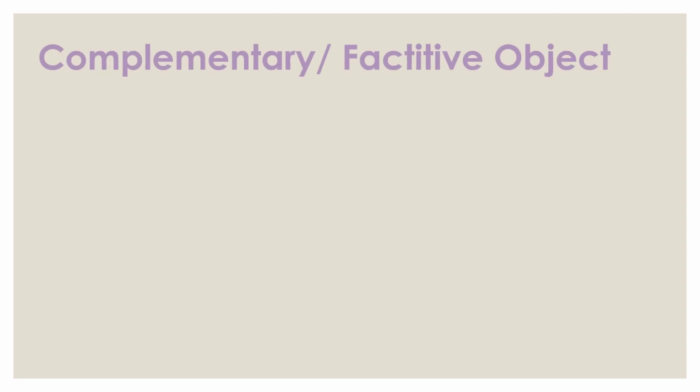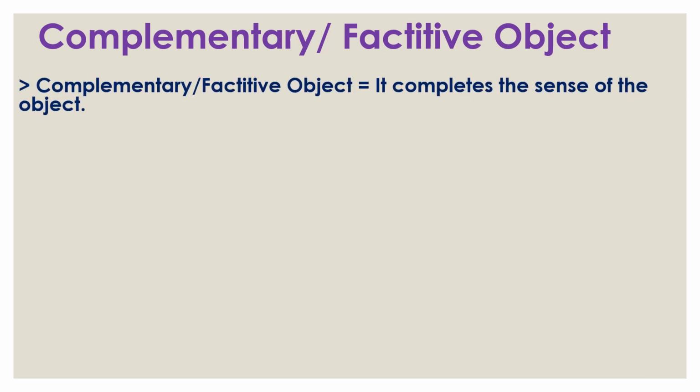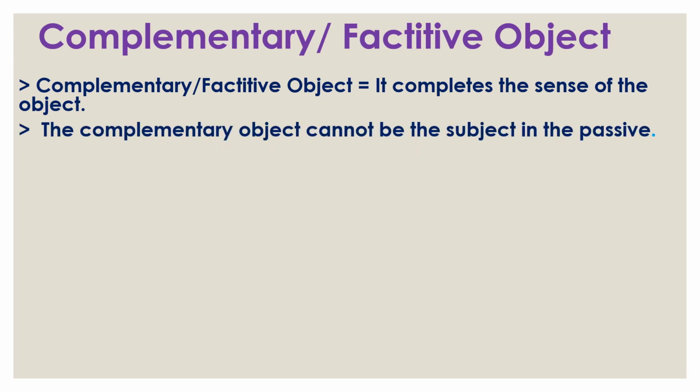Now, we'll discuss voice change for complementary or factitive objects. Now, the question is: what is a complementary or factitive object? It completes the sense of the object. So, the word that completes the sense of the object is called a complementary or factitive object. The complementary object cannot be the subject in the passive, so we cannot use it as a subject in the passive voice.